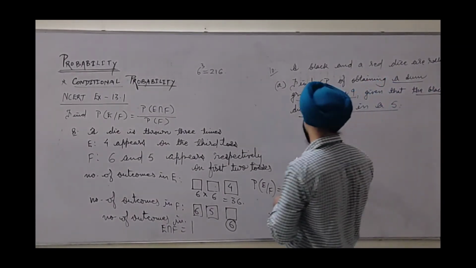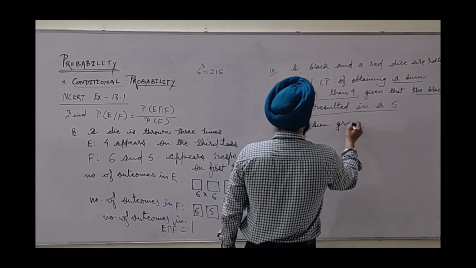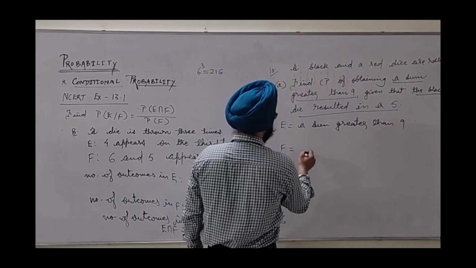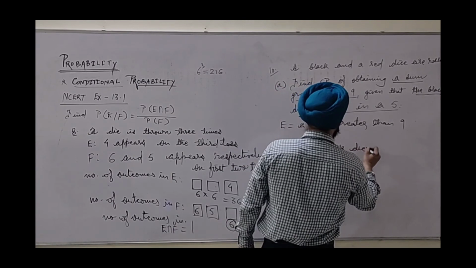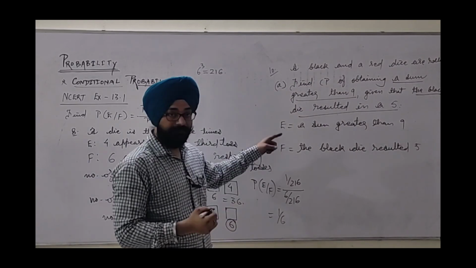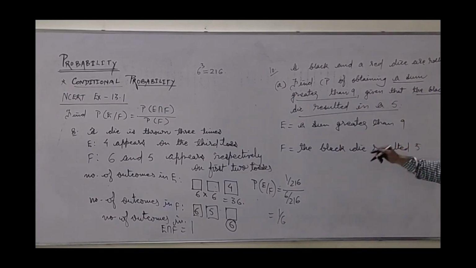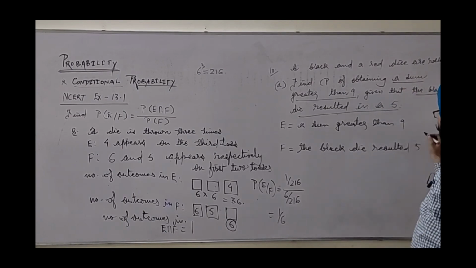I will write the language of E and F. If I consider E as a sum greater than 9 and F as the black die resulted in 5, here F is given after this connector, given that. So F has already occurred and we need the probability of the first event, that is E. So actually we require the probability of E on F. This is the question. So we require the intersection.